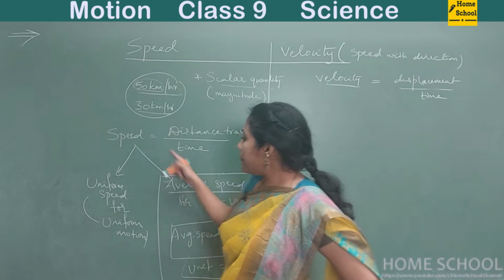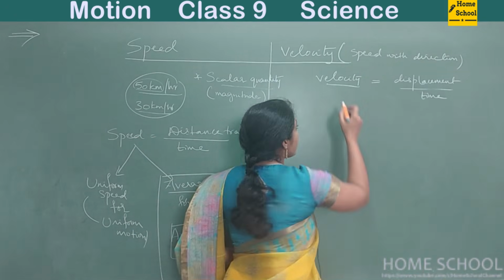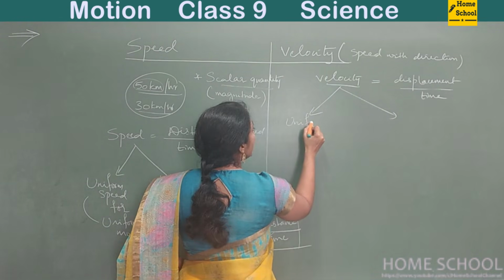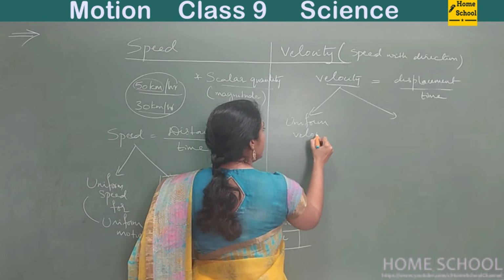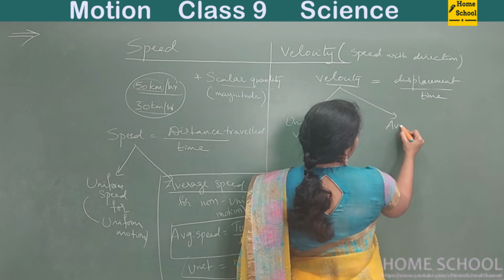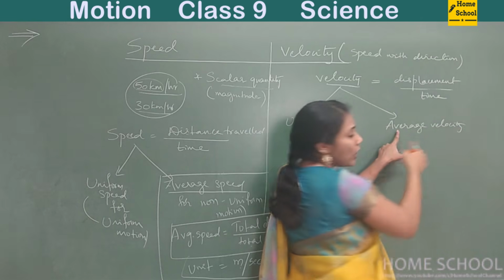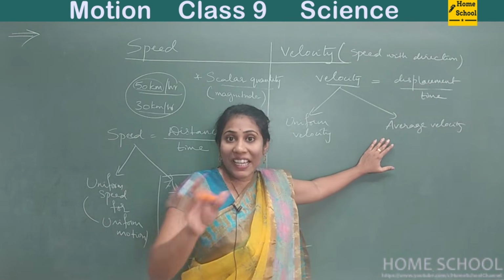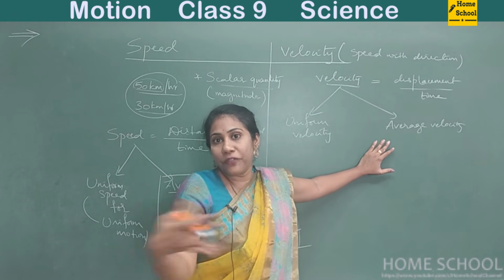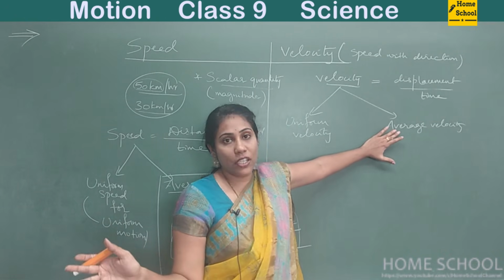Like you have two types of speed, one is uniform speed, the other one is average speed. Here also you have two types of velocity. One is uniform velocity. The other one is average velocity. Average velocity is for non-uniform motion, because most of the motions are non-uniform, right? They move differently with different speed in different time. So for non-uniform motion, we can calculate average velocity.